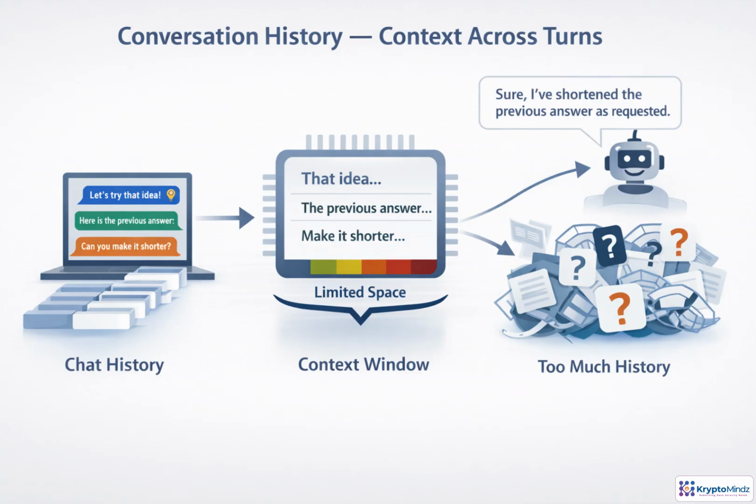Conversation history is what makes chat feel continuous. When a user says, "make it shorter," the model can understand that they mean the previous answer, because earlier turns are included in the current context. The trade-off is space. Every old message uses part of the context window, and too much history can add noise or contradictions. Real applications often summarize, trim, or selectively include prior turns, so the model keeps what matters.